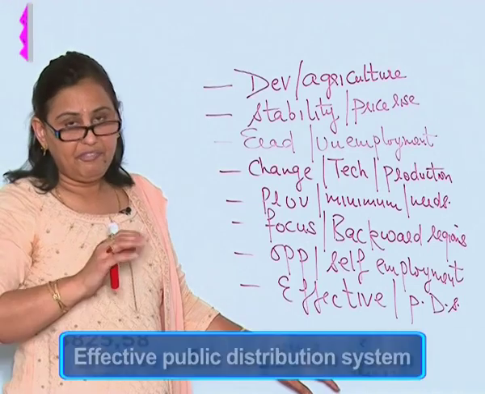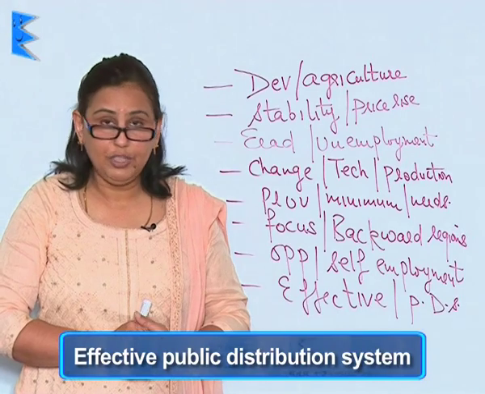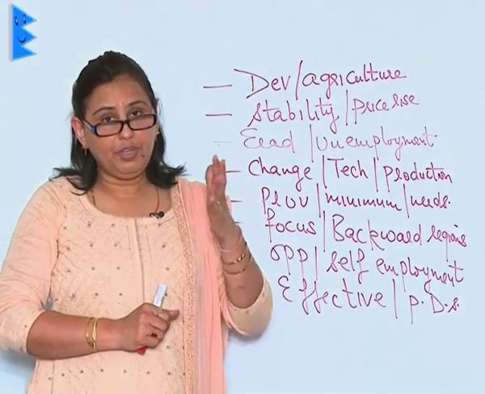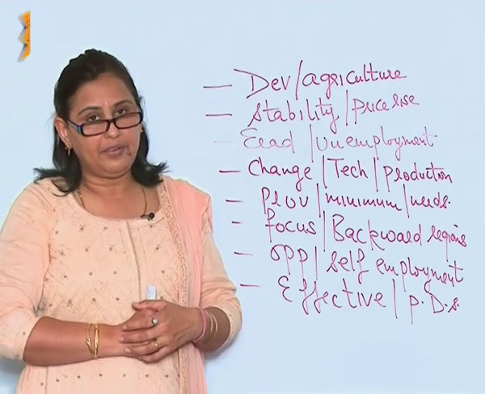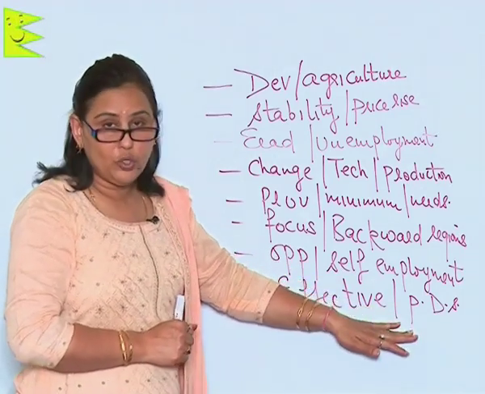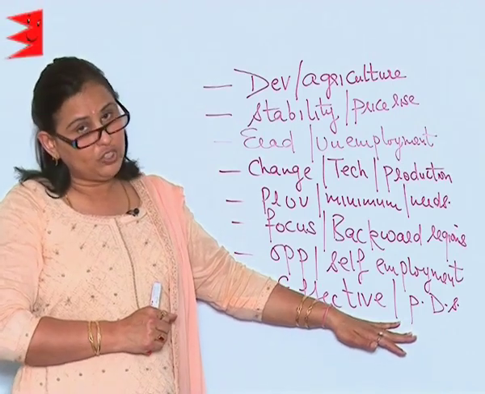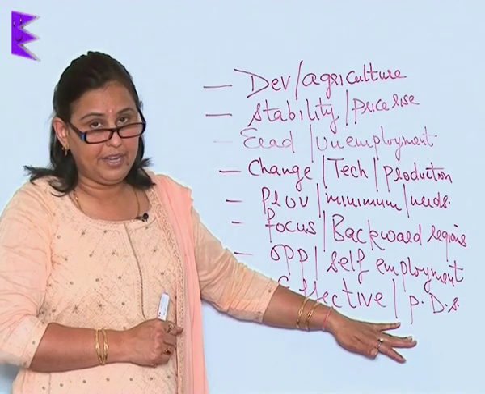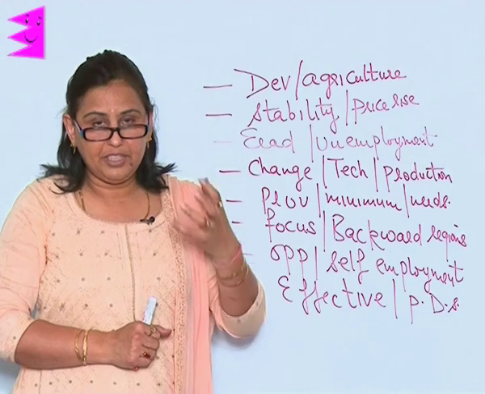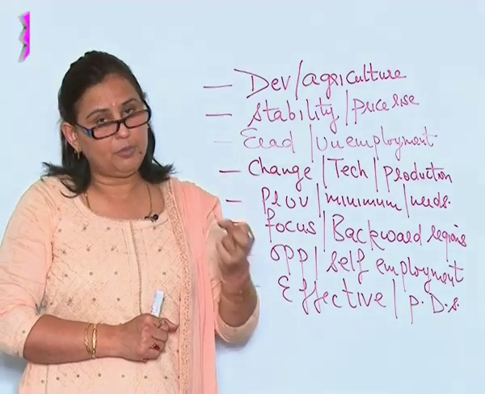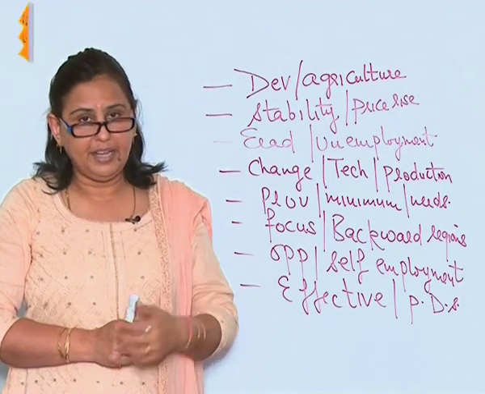Next would be an effective public distribution system. Unless we improve the public distribution system of the country, wherein the poor also get all the required necessities and the rich are also equally benefited, we cannot eradicate poverty. So, the effective distribution, that is the public distribution system, is equally responsible for eradicating poverty.